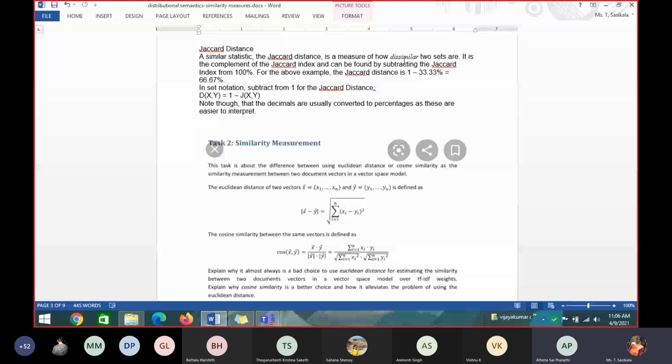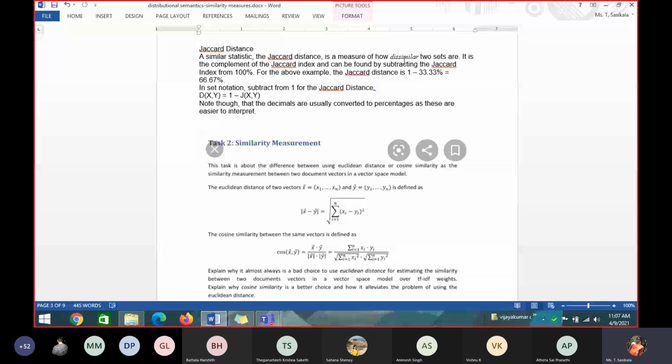The Jaccard coefficient measures the similarity between set A and set B. What is the percentage we got, students? 25 percent. So what is Jaccard distance? They may ask you to calculate the Jaccard coefficient and the Jaccard distance. So take the Jaccard distance definition.